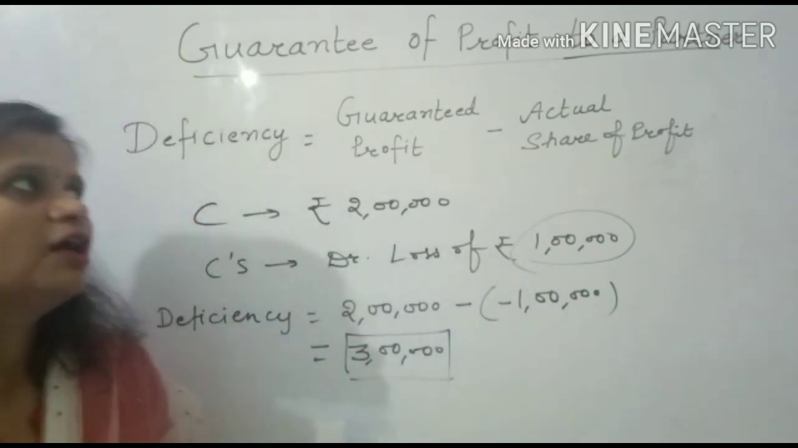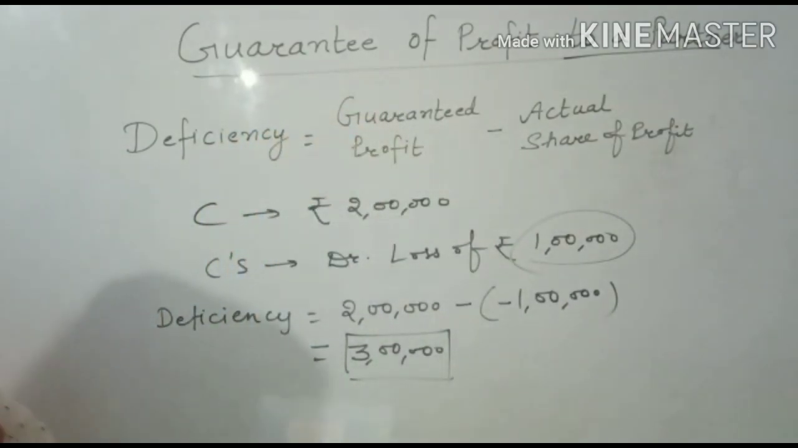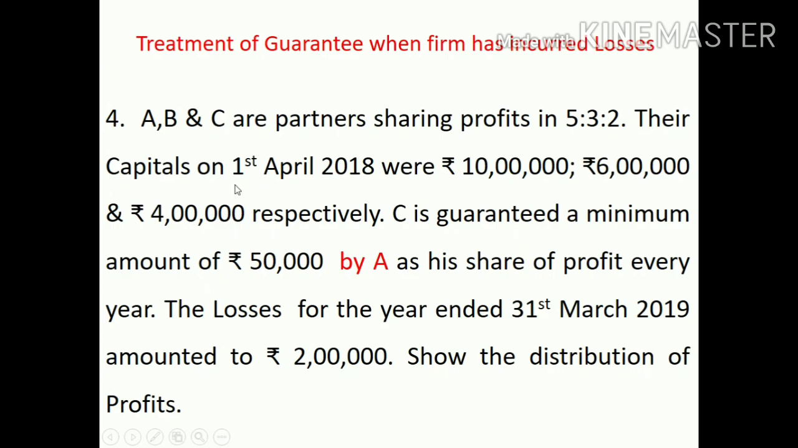Now let us discuss one more question for the guarantee of profit to a partner when the firm is incurring losses. Treatment of guarantee when firm has incurred losses. This is the statement of the question. A, B and C, their PSR and capitals are given. C is guaranteed a minimum amount of 50,000 by A. And instead of profit, losses for the year ended 31st March 2019 are given, and losses are rupees 2 lakh.